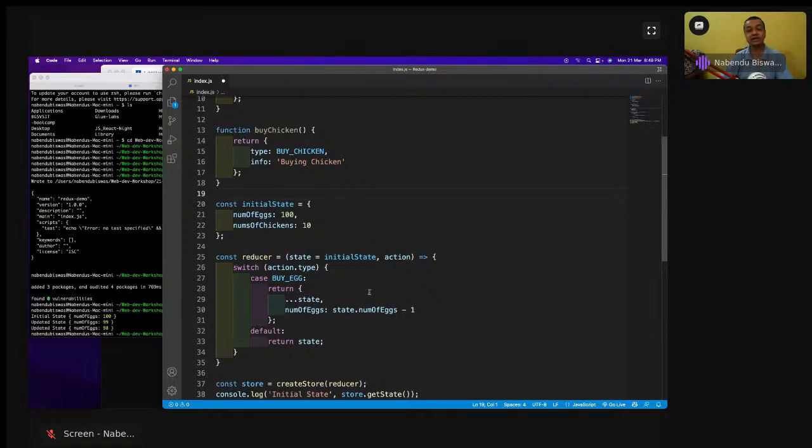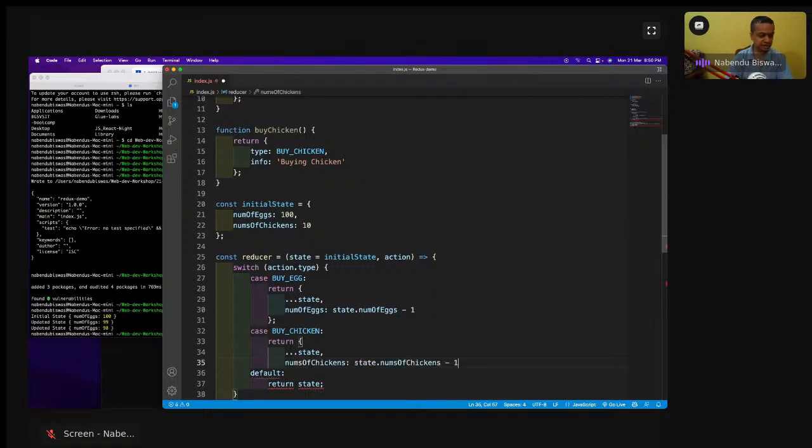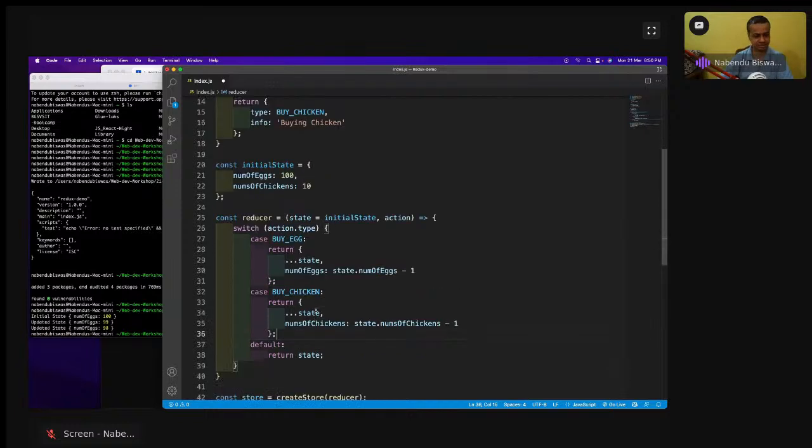So now I'm going to have another case. This is why we use a switch case. I'm going to have another case now: case buy chicken, return ...state. Now it is very important. When I was teaching ES6, I was telling people that ES6 is very, very important. You have to learn it because of that. So state is there, and then nums of chickens is state.nums of chickens minus 1. So this is done.